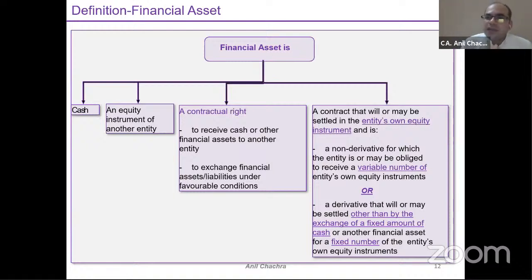You will be obliged to receive a variable number of shares, or the amount is not fixed, right? So a derivative that may be settled other than by exchange of a fixed amount of cash or another financial instrument for a fixed number of the entity's own equity instruments. So two things: the number of shares is not fixed, and the amount is not fixed. So all these criteria will be part of my financial assets.